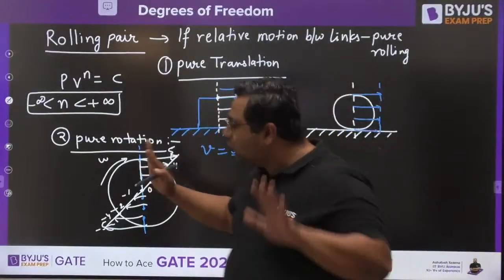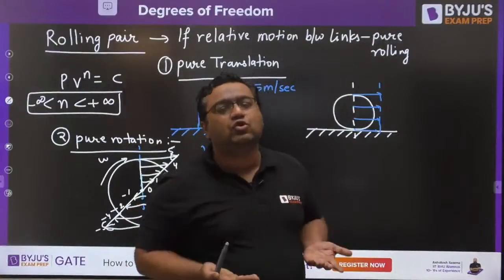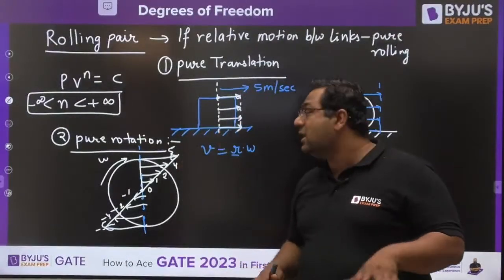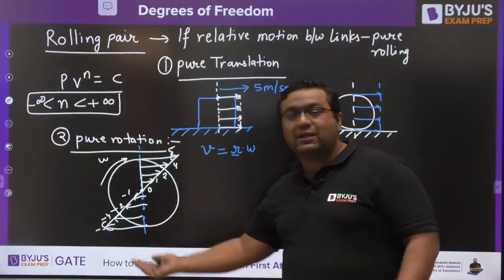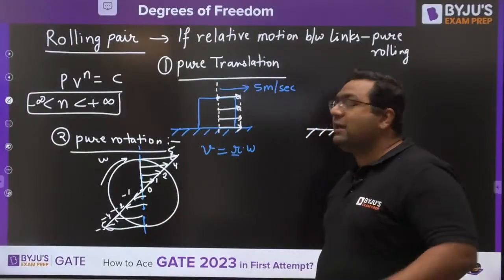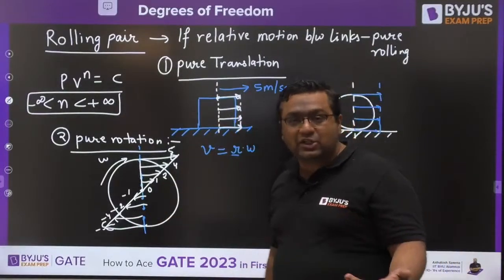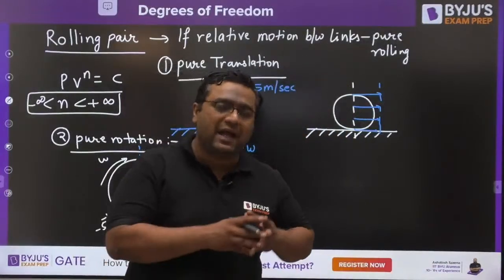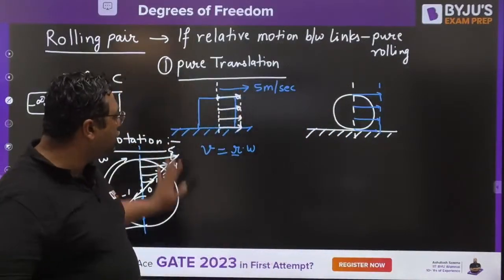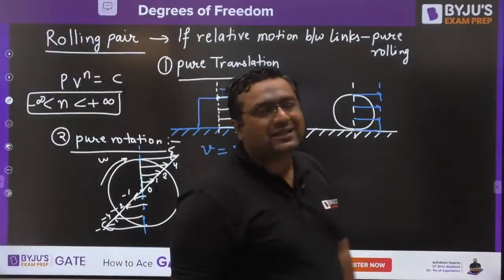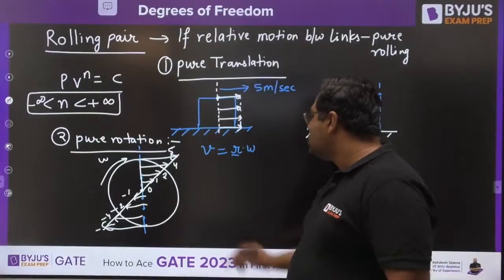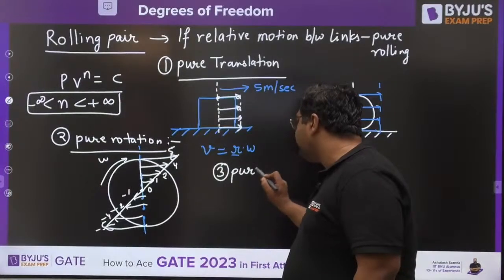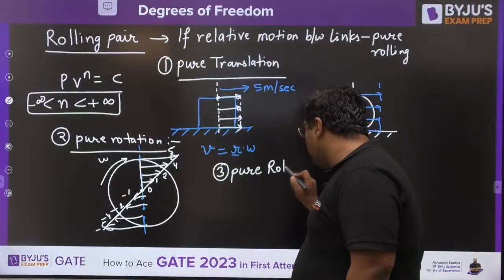And other than these two fundamental motions, all other motions can be derived from either of these two types of motion. Means either it would be derived from rotation like SHM, or it would be derived from translation plus rotation, like I am showing you with the pure rolling motion. So all other motions can be derived from the combination of these two or any of these two. So let us see, my dear, the pure rolling motion. When you are defining pure rolling, what is the condition for pure rolling?